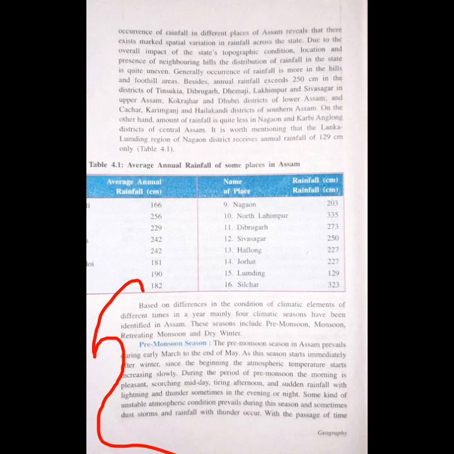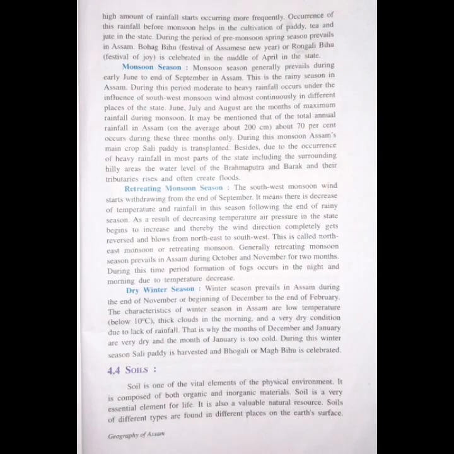The occurrence of this pre-monsoon type of rainfall before the monsoon helps in the cultivation of paddy, tea and jute in the state. During this period of pre-monsoon, the spring season prevails in Assam, and we always celebrate our Bohag Bihu, or Rongali Bihu, during this pre-monsoon season, in the middle of April in the state.